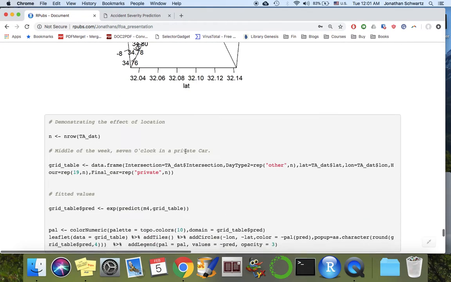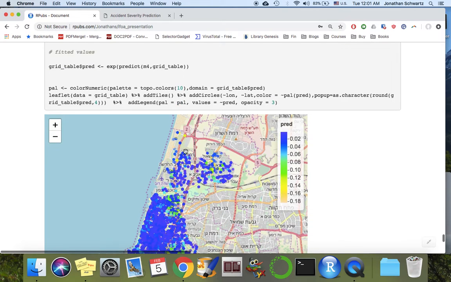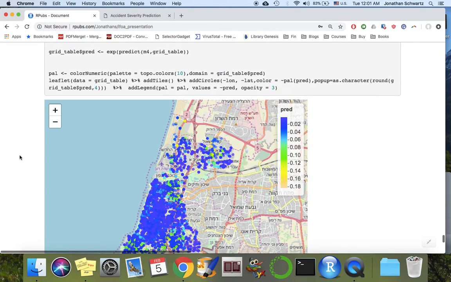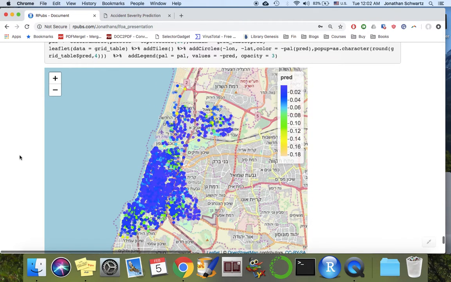So what I did over here is I predicted on our data the severity based on location. So I picked levels for every other variable, and I fixed them, and I ran all the locations as a grid, and then I colored the predictions according to the severity. So blue is a very low severity, and yellow is a very high severity, and this is the scale, and we can see just the effect of location.